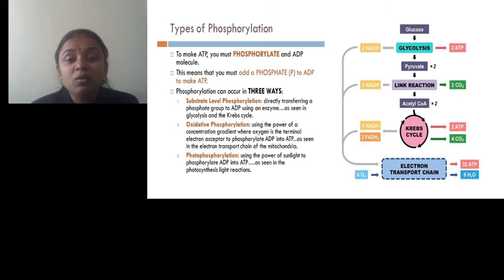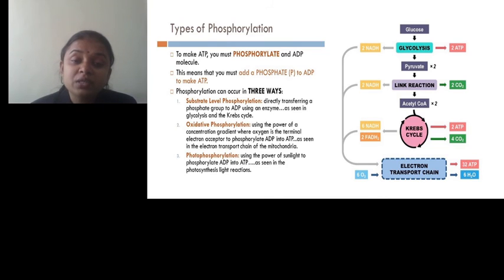The second is oxidative phosphorylation, in which the power of a concentration gradient, with oxygen as the terminal electron acceptor, is utilized to phosphorylate ADP into ATP, which we can see in the electron transport chain. That electron transport chain is present in the mitochondria in eukaryotes, and on the cytoplasmic membrane or cell membrane in prokaryotes.